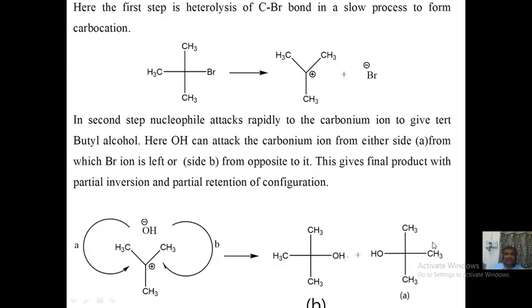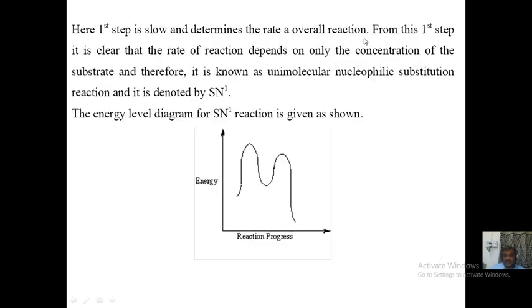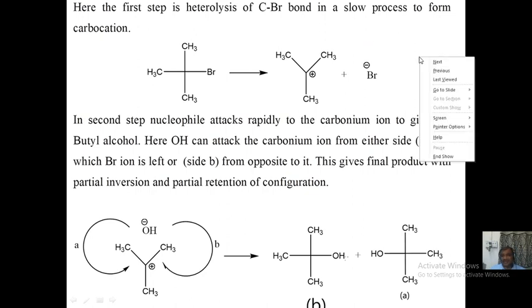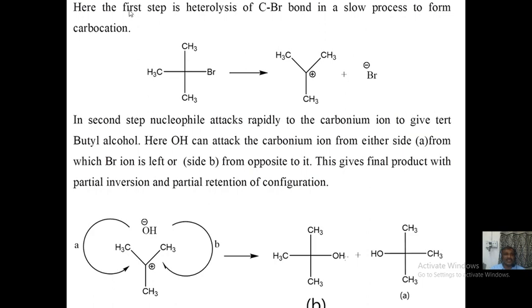Okay, let us try to see the mechanism part. In the mechanism, the first step is heterolysis, friends. Hetero means unequal, lysis means to break, right? Therefore, here the C-Br bond of the starting material tertiary butyl bromide undergoes heterolysis in a slow process. So this is the slow step, step number 1, out of the possible steps.